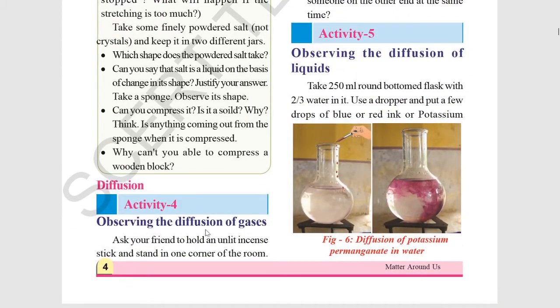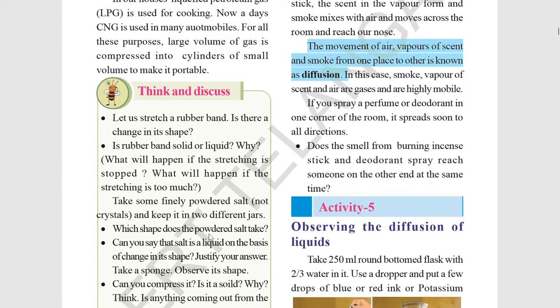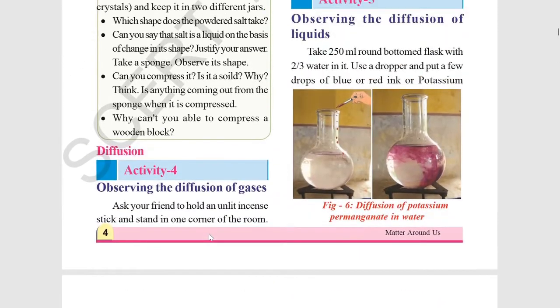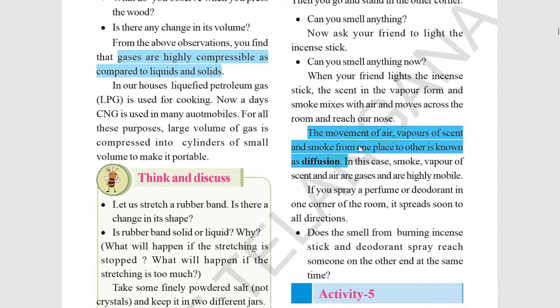Next activity is diffusion. Observing the diffusion of gases. How can we see the diffusion in gases? First of all, what is diffusion? Diffusion is the movement of the particles from one place to the other. So now we have to see the diffusion of gases. How do the particles move from one place to another? If you just light a scent stick, in a few moments or in a few minutes we can feel the smell all over the room.